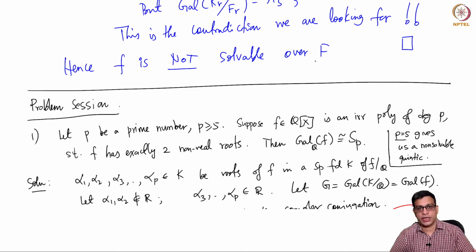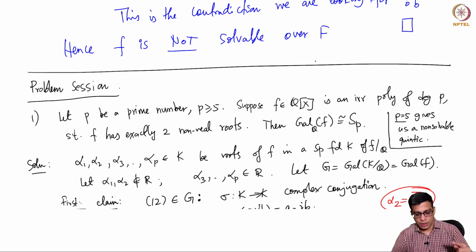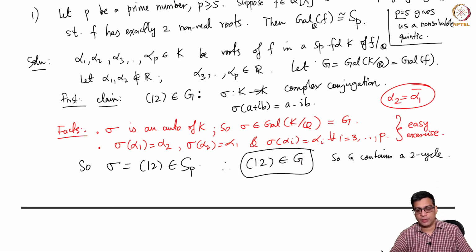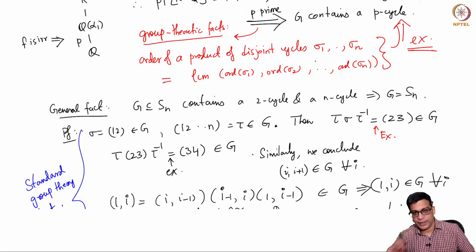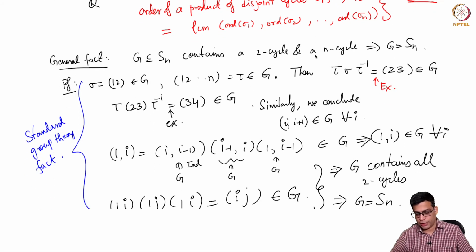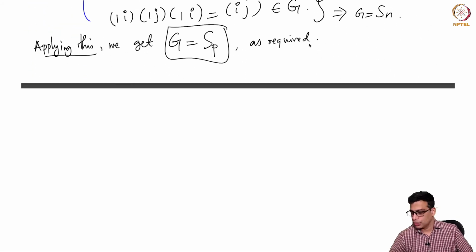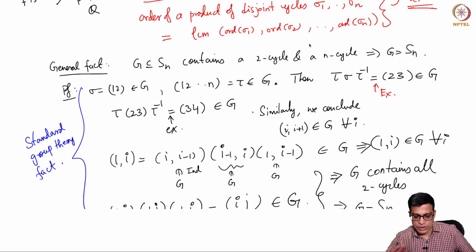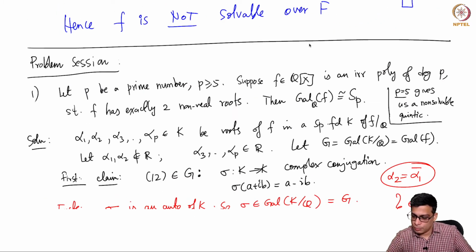The complex conjugation permutes the non-real roots and fixes all the real roots. So that's a 2-cycle, and because you have an irreducible polynomial, you have an element of order p. Because p is prime, it must be a p-cycle, and a general fact about symmetric groups is that any 2-cycle together with any p-cycle will generate all of Sp. So G is Sp. This now settles the question of polynomials having Galois group Sp.